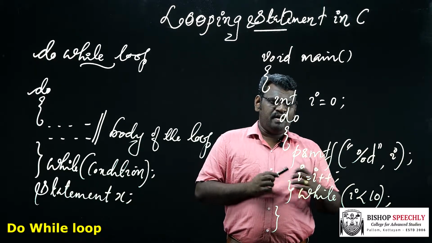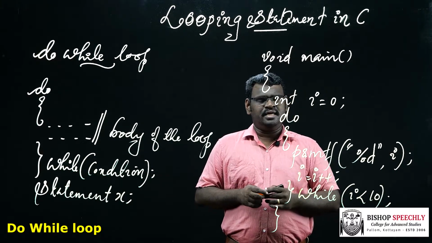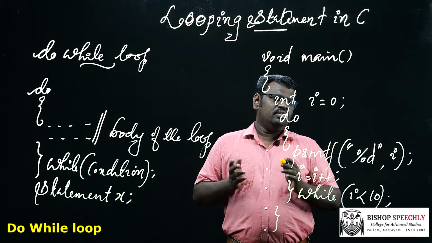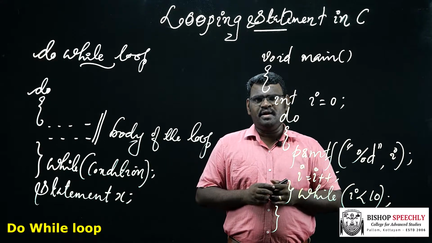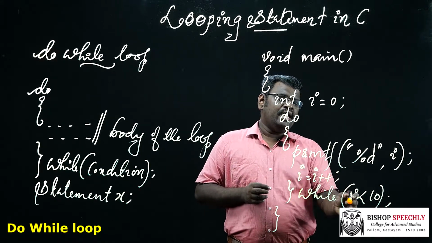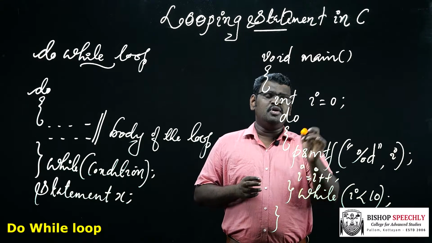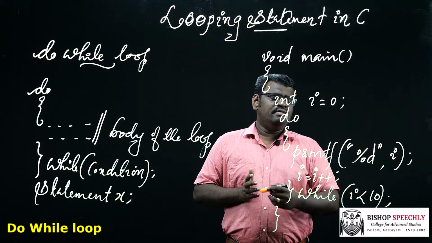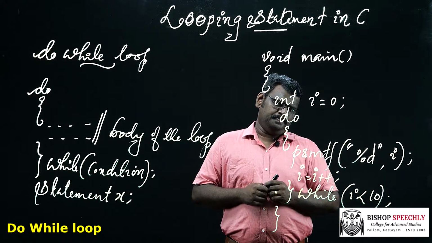So i becomes 1 and the control statement is checked, 1 less than 10. So the condition is true. Again the body of the loop is executed. So 1 is printed and the value of i is incremented and i becomes 2. Again it's checked, 2 less than 10. It is true. Then the body of the loop is executed. This process continues until the control statement or condition becomes false.